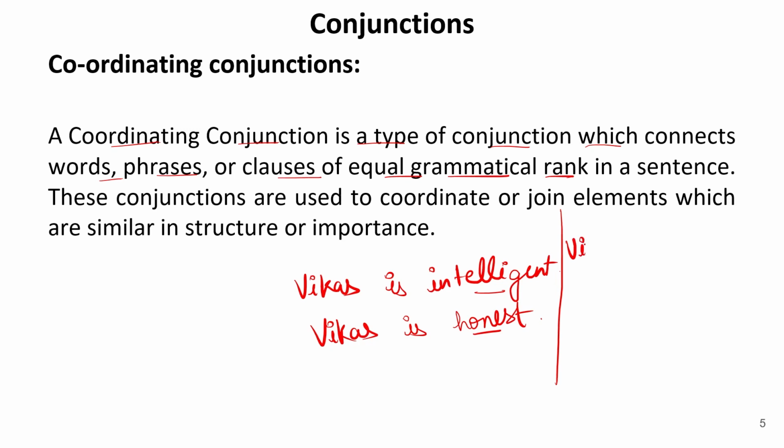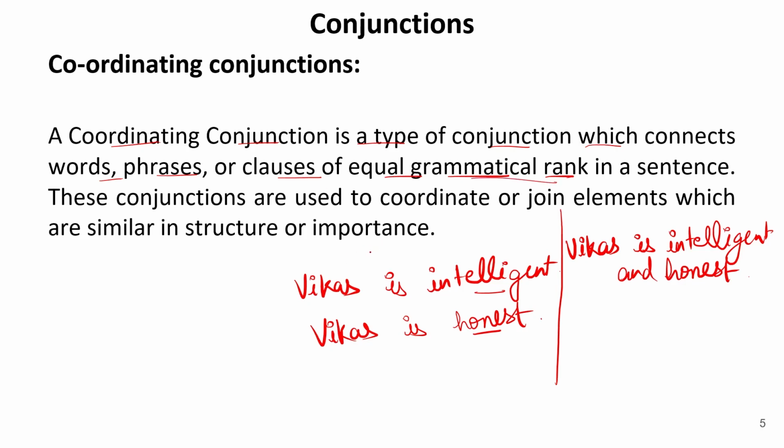That is, Vikas is intelligent and honest. So I can form the sentence as this: Vikas is intelligent and honest. I am just joining two sentences which are of equal rank, which are complete in themselves. So when I join such two sentences, the conjunction that I am using is known as a coordinating conjunction, because both of these sentences are complete in themselves. They are of equal grammatical rank.